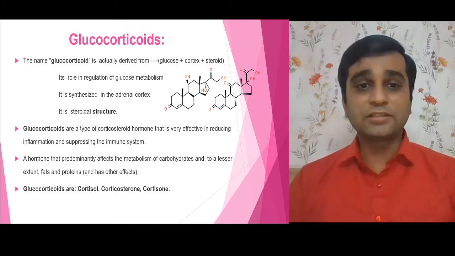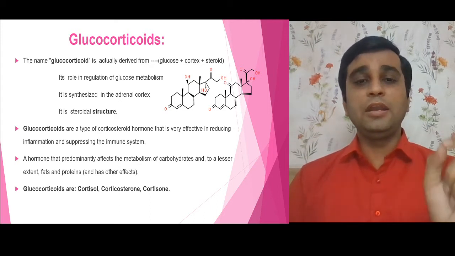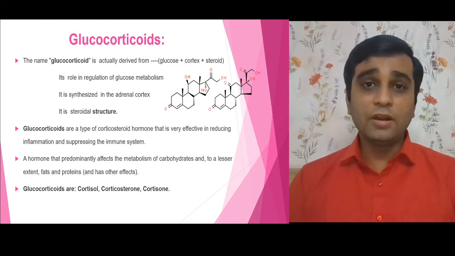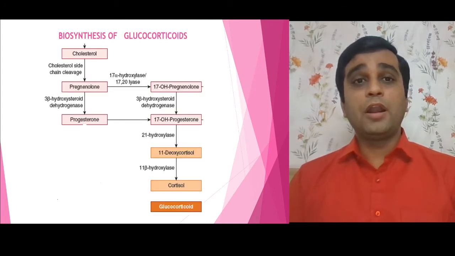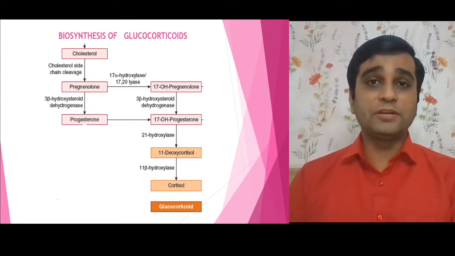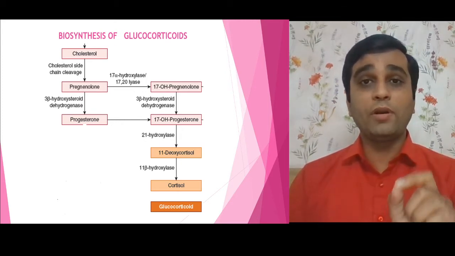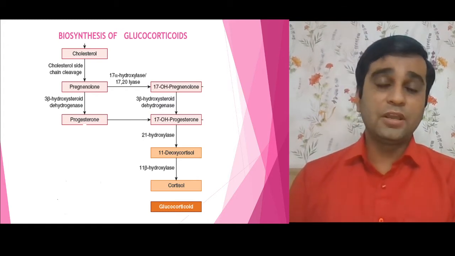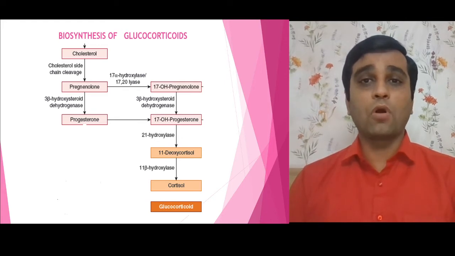That's why it is called glucocorticoids. When I talk about the role of glucocorticoids, it plays a very important role in carbohydrate metabolism, protein metabolism, and of course lipid metabolism. Certain examples we'll discuss later on. When I talk about biosynthesis of glucocorticoids, the only thing we have to remember is that glucocorticoids are always synthesized from cholesterol. With the help of certain enzymes, it undergoes a series of steps and finally is converted into cortisol. That is one example of glucocorticoids.